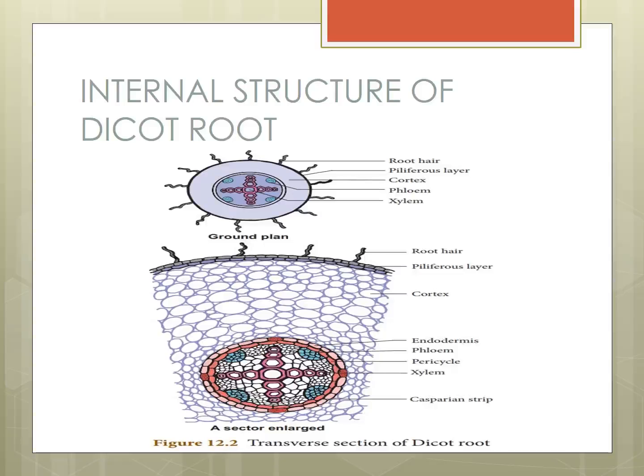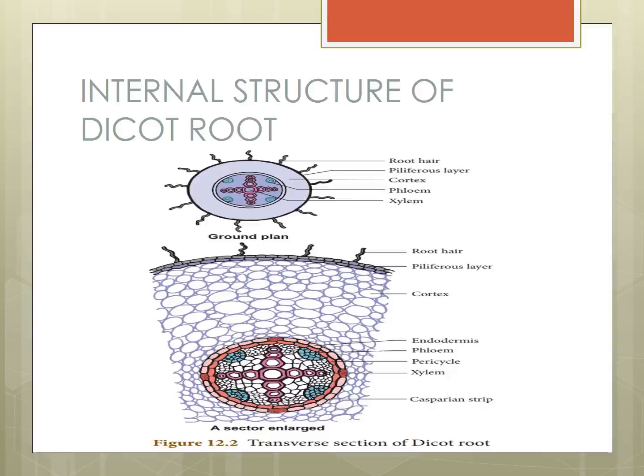Next, inside, these are the stele, S-T-E-L-E. It has the pericycle, vascular bundle, and pith. Inside the endodermis, that is the pith. Vascular bundle means xylem and phloem together.